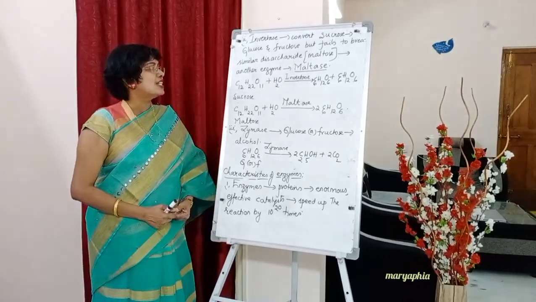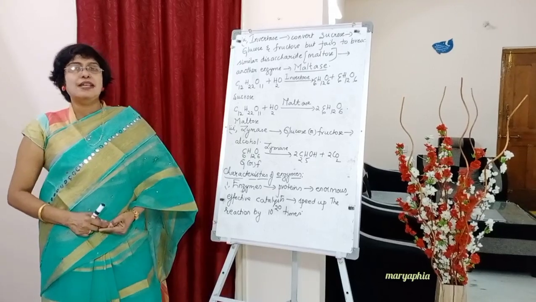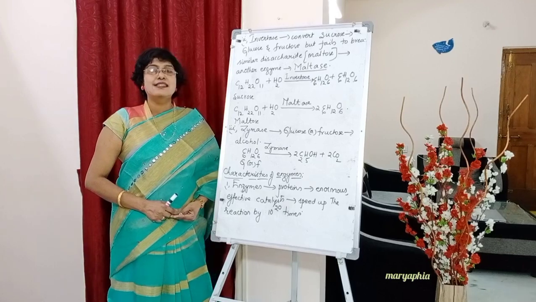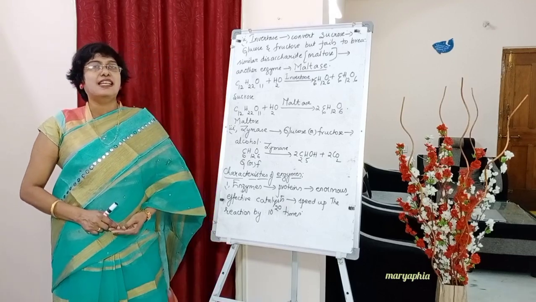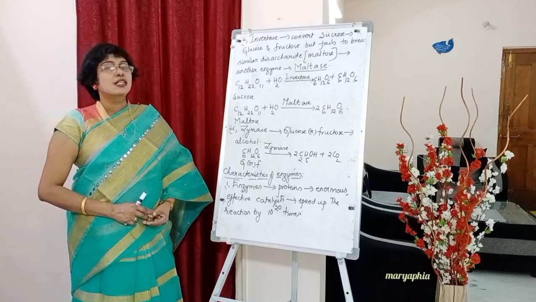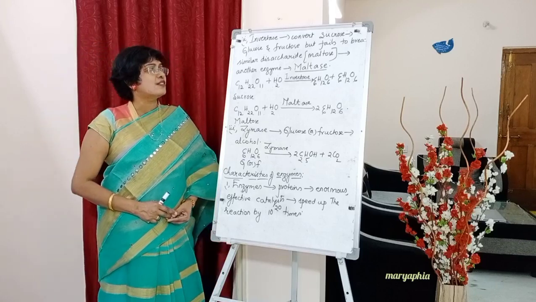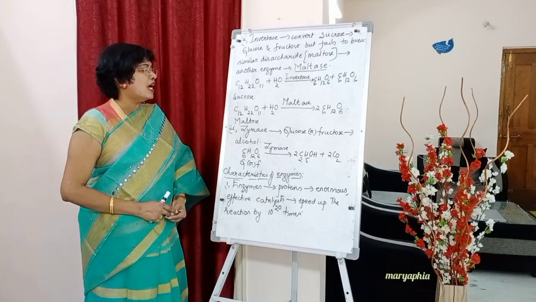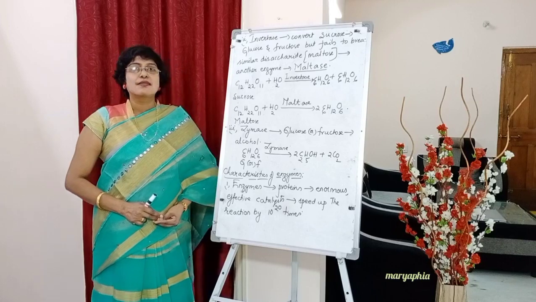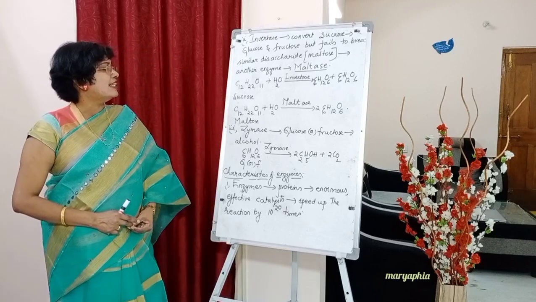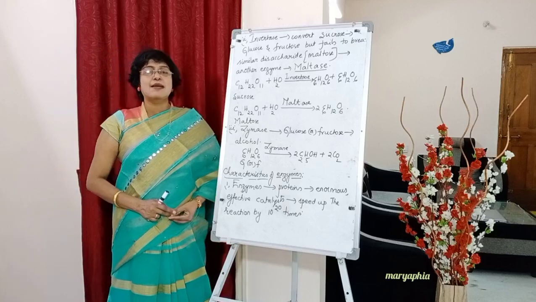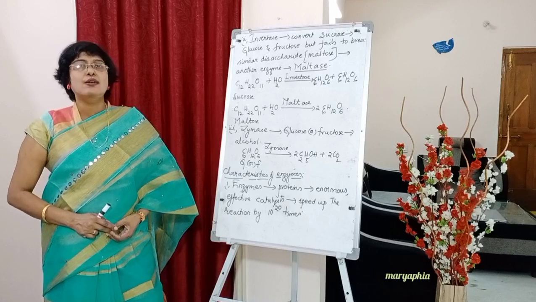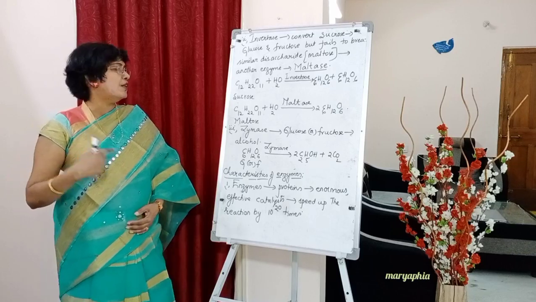Below write down the reaction. C12H22O11 sucrose plus H2O, and the enzyme which catalyzes this reaction is invertase, converting into glucose and fructose, C6H12O6 plus C6H12O6. Whereas maltose, this reaction is catalyzed by the enzyme called maltase into two molecules of glucose, C6H12O6. All these you must be knowing, students.